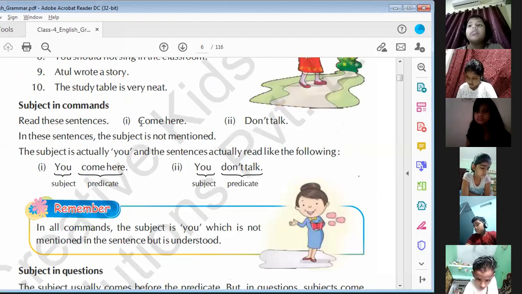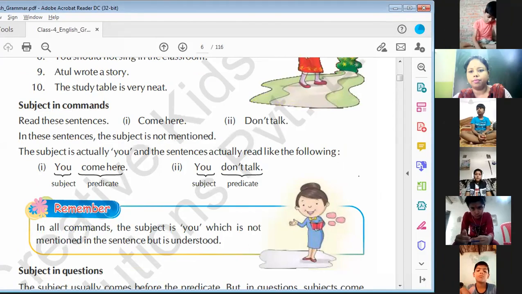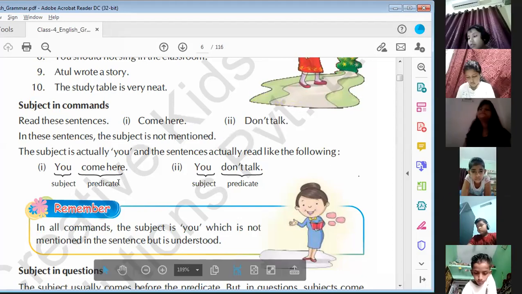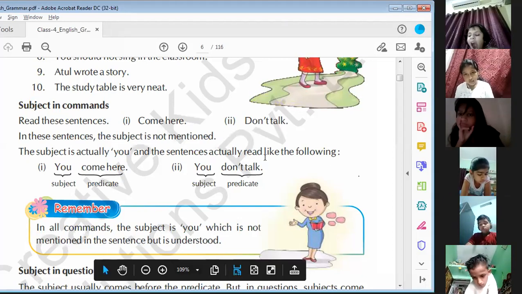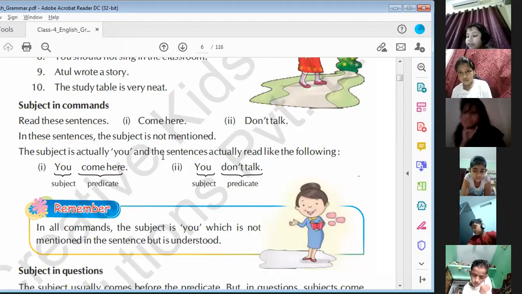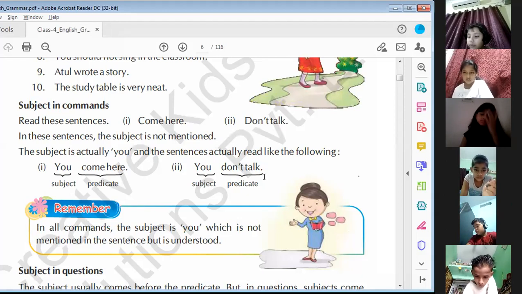Now move to the next exercise, which is subject in commands. Read these sentences. Come here. Don't talk. In these sentences, the subject is not mentioned. The subject is actually you, and the sentences actually read like the following: you come here. You don't talk.